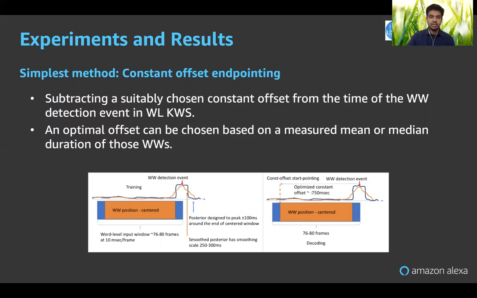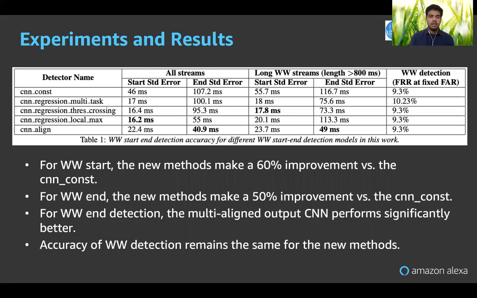So let us see the results. If you see here, the results are in multiple rows. This is the constant offset method, which I explained just before the slide. We can see the standard error for start and the standard error for end, and this is for all streams. We also have a separate analysis for long wake words, that is, more than 800 milliseconds in length.